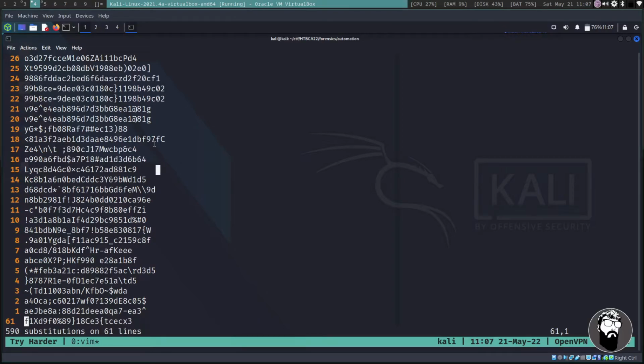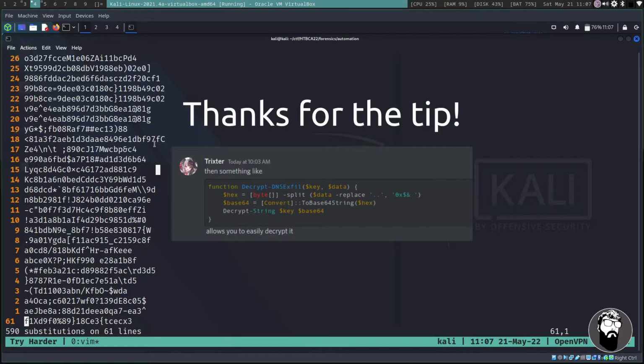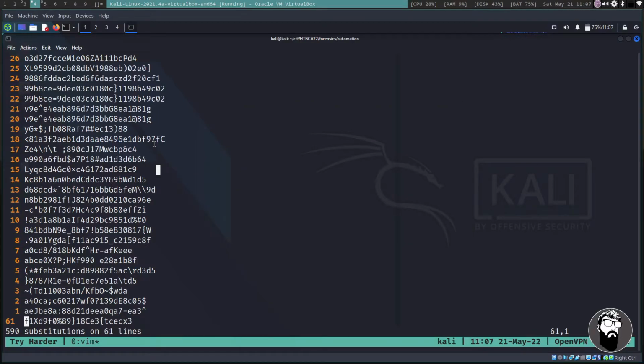So this is kind of where I got hung up, and this is where I've got to jump in and give a shout out to Trickster for this little snippet of code that I saw in the Discord after the challenge was over, after the CTF was over. So I didn't get any points for this, but I did want to get through this challenge. So I'm going to go ahead and demonstrate the solution that I found in the Discord chat, and this is where it got really cool.